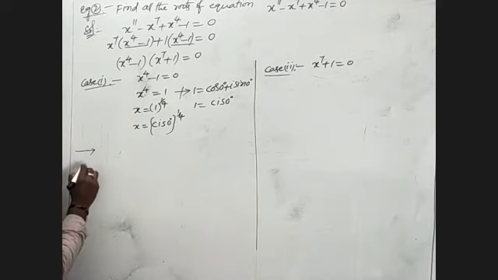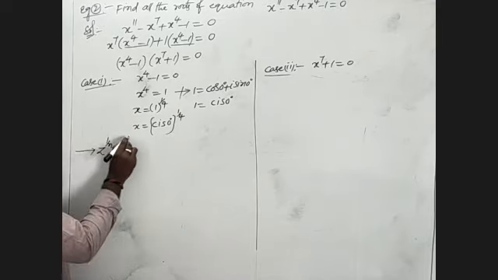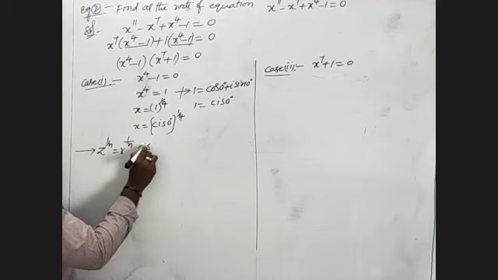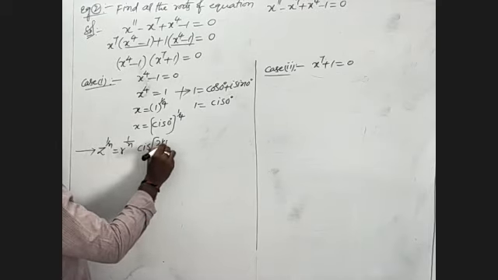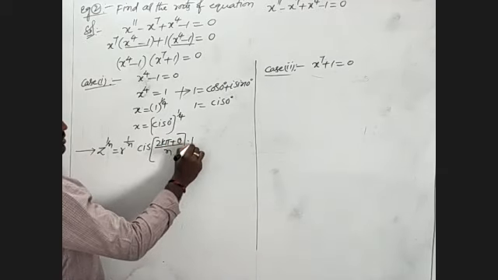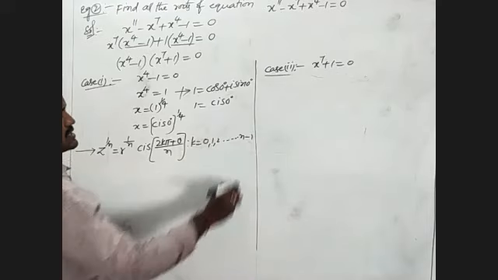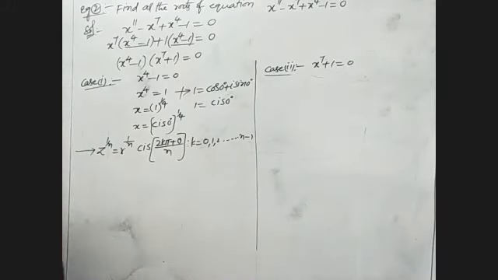Okay, the given one we can compare with the formula: z power 1 by n is equal to r power 1 by n into cis of (2k pi plus theta) by n, where k is equal to 0, 1, 2 and so on up to n minus 1. This is the given formula.